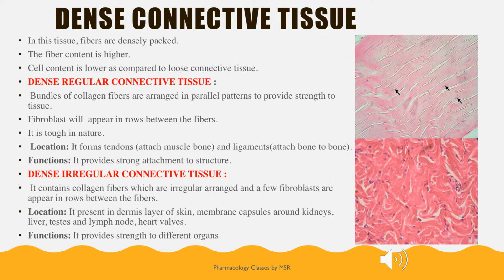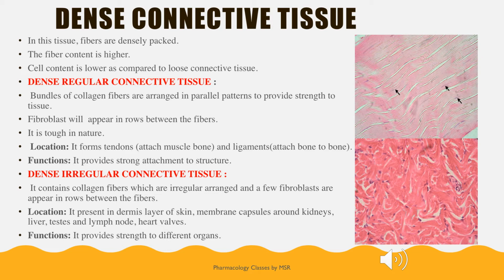The second type of connective tissue is dense connective tissue. As we are saying dense, they have an excess of fibers which are densely packed, so it is termed dense connective tissue. The fiber content will be very high, whereas the cell content will be low when compared to the loose connective tissue. This is of two types, dense regular and dense irregular.